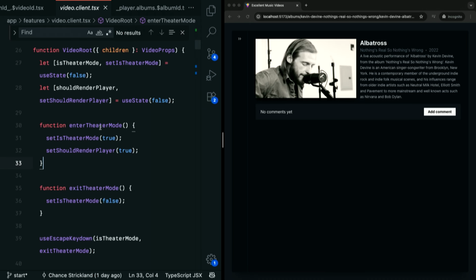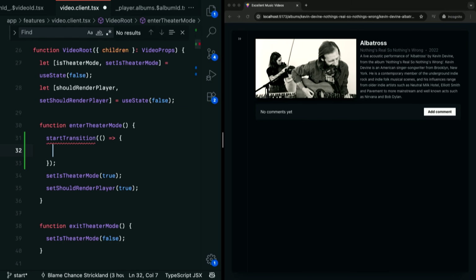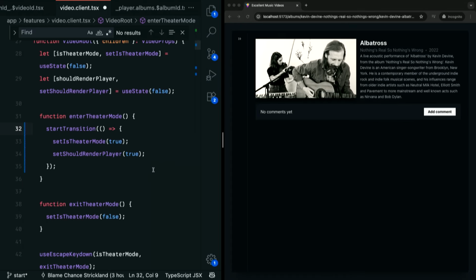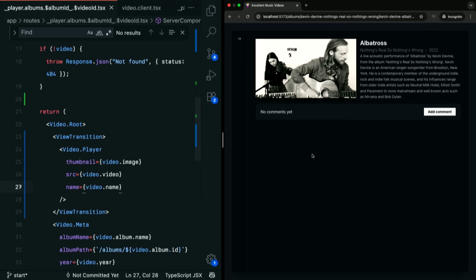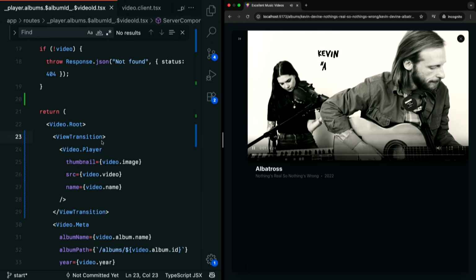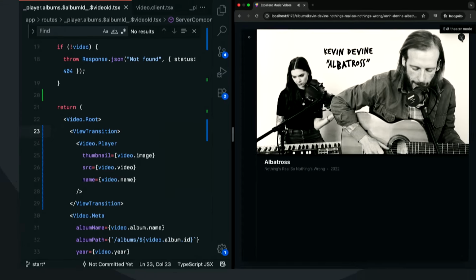So I'm going to call startTransition, and this can work too if you get startTransition from useTransition and you need to use that pending state. And if you don't need to use the pending state and you just want to import it from React directly, you can totally do that too. And it will work either way because in either event we just trigger a transition. And so we want to do that when we enter the playing or the theater mode. Boom. That's it. That's it, right? Like that's all the code.